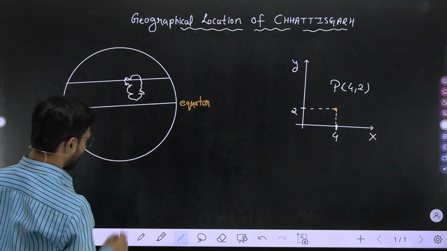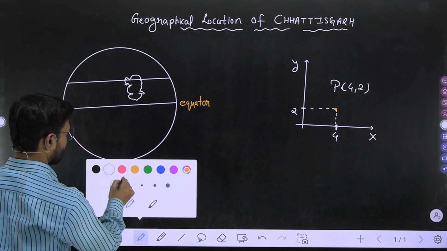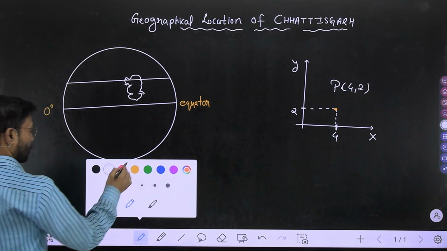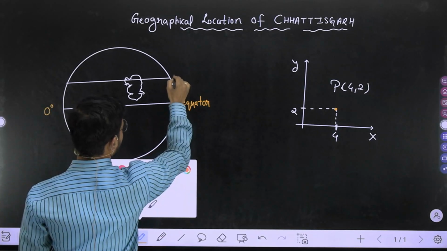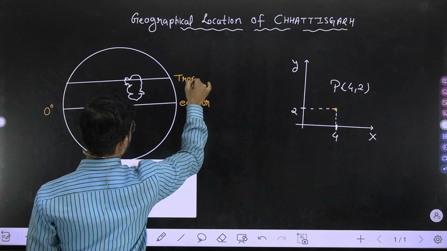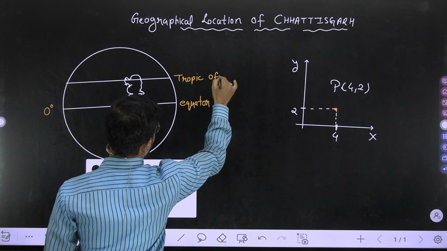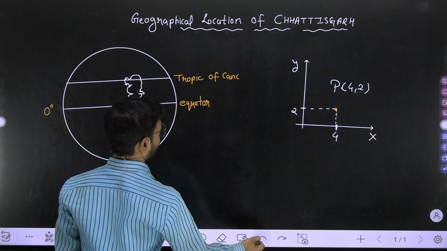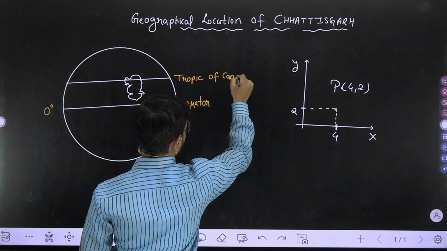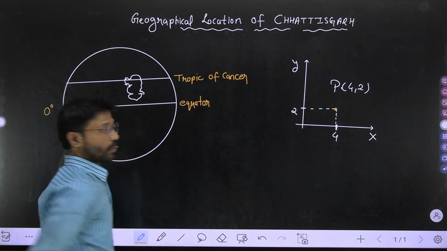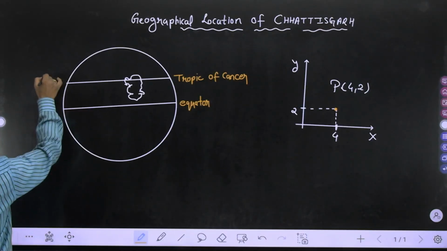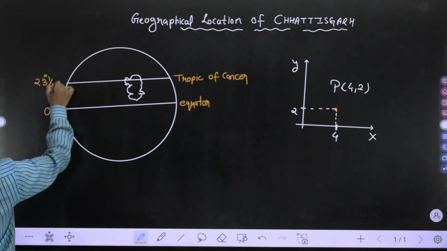And the name of this line is Tropic of Cancer. The name is what? Tropic of Cancer. Okay. And the value is 23.5 north.